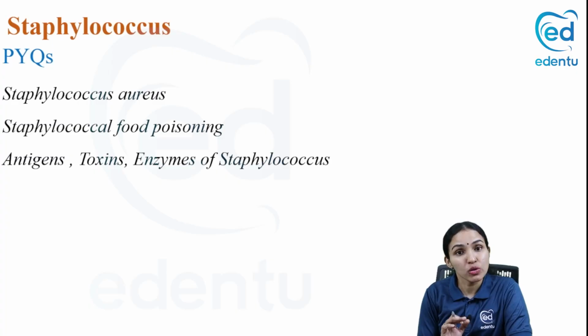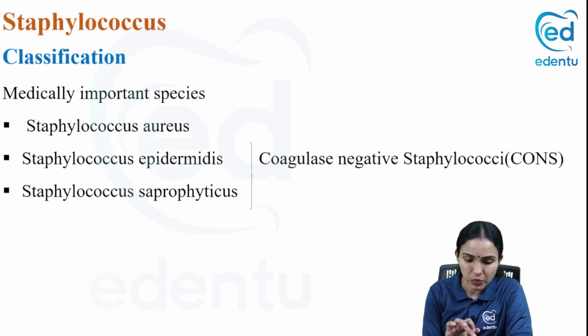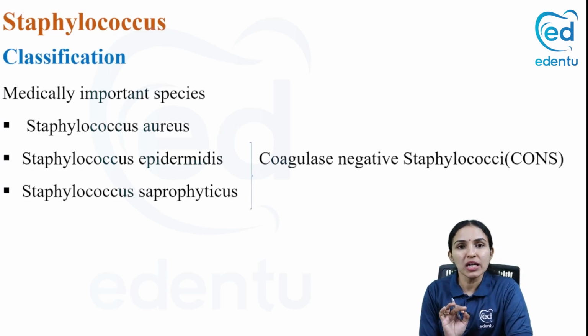Then staphylococcal food poisoning was asked. Then antigens, toxins and enzymes of Staphylococcus. So these were repeatedly asked questions in the university question papers. We are going to classify Staphylococcus first before starting to learn.